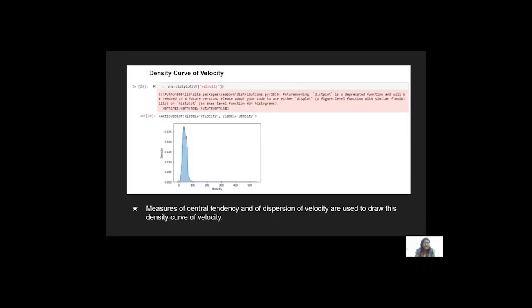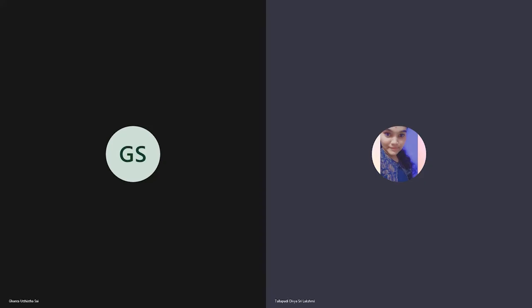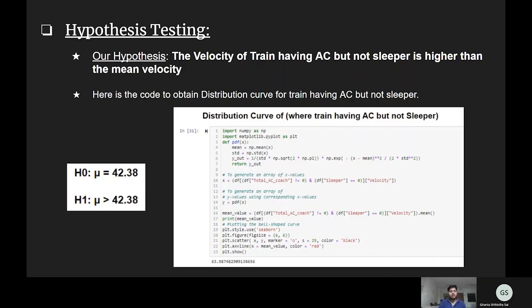Here comes the density curve of velocity. The claim is that the velocity of trains having AC but not sleeper is higher than the mean velocity. For this, the null statement is H0: mu equals 42.38 and the alternative statement is H1: mu greater than 42.38. Here 42.38 is the mean velocity of all the trains in the data.